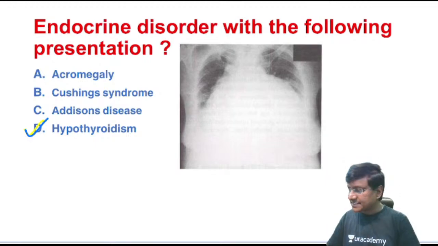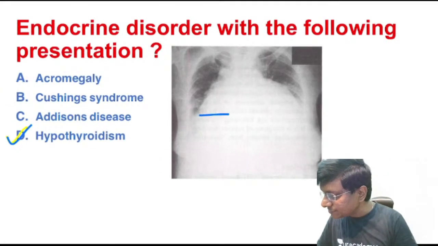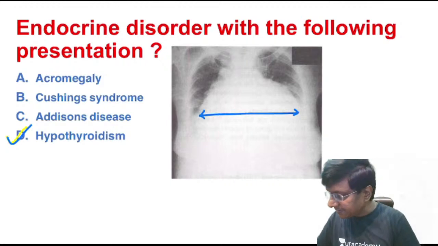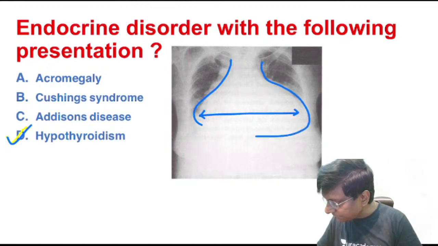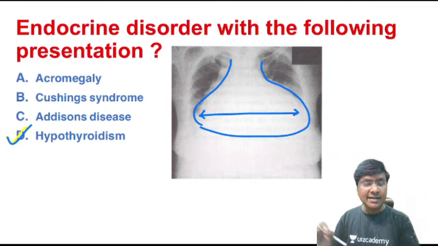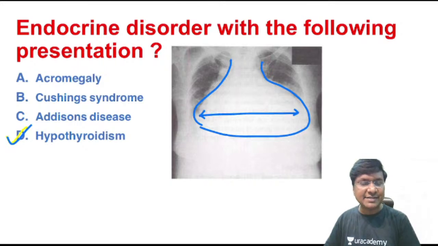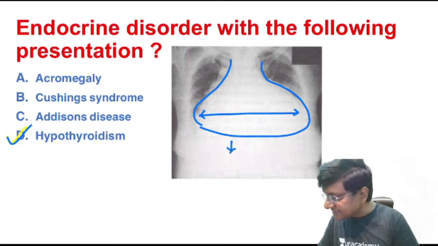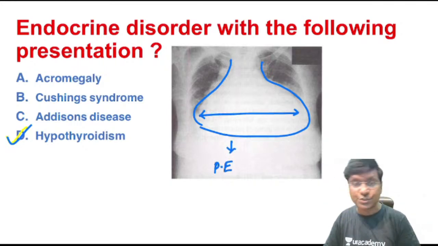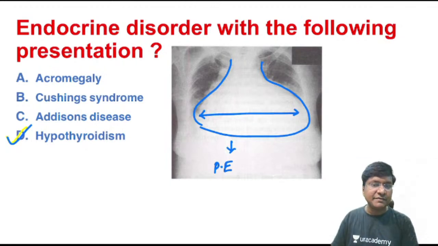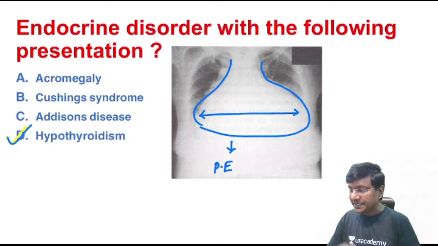Now what you are observing here very carefully is that there is cardiomegaly, right? And the classical appearance, if you see, is the money bag appearance, and this classical money bag appearance is suggestive of pericardial effusion. Now among the options which have been given to you, which endocrine disorder can have pericardial effusion? That is hypothyroidism. So that is the reason why the answer is hypothyroidism, right?